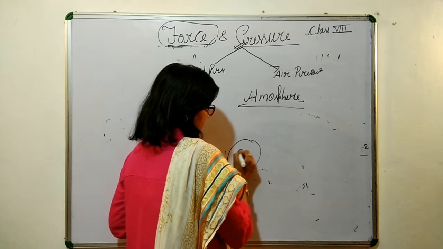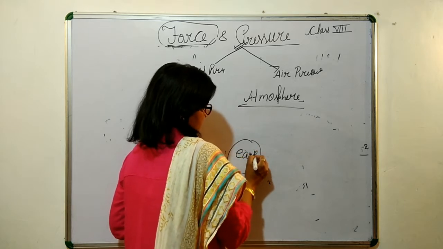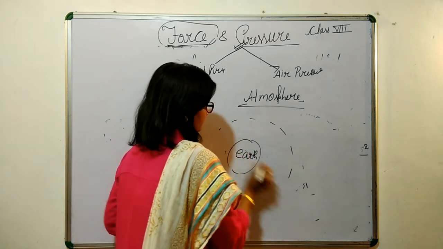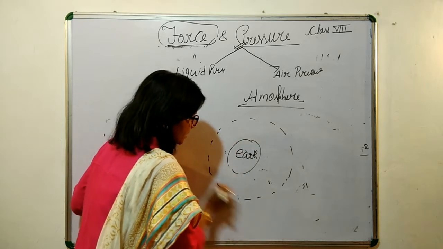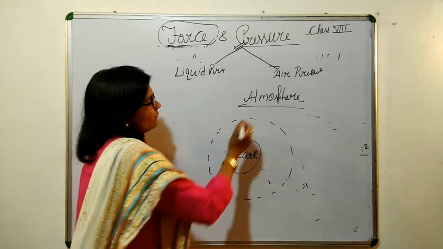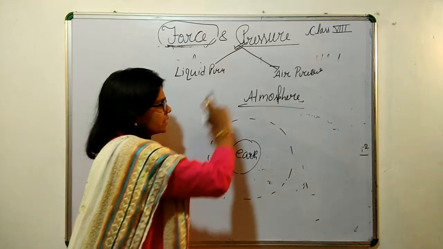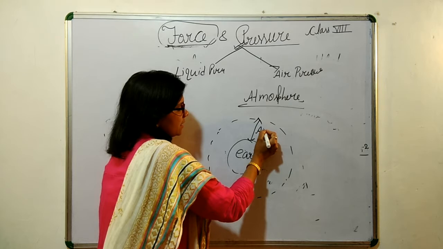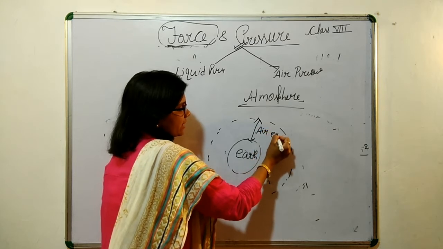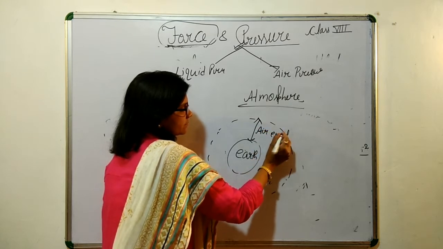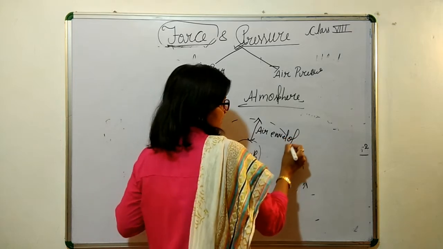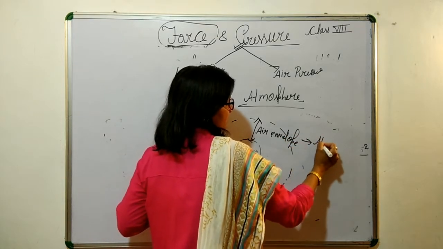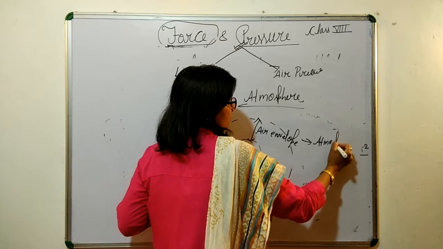It is the whole air covering the earth, which extends approximately 15 kilometers upward. That air envelope is your atmosphere.